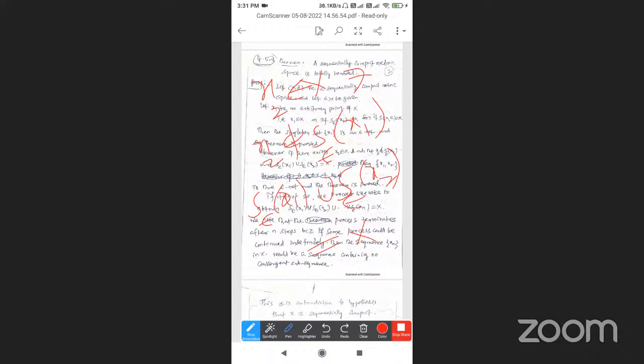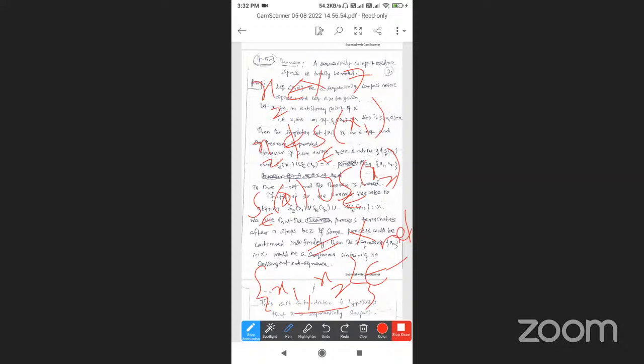Let X be a sequentially compact metric space. Then the set {x1, x2} is an epsilon net. Before that, the singleton {x1} is an epsilon net. Now the set {x1, x2} is an epsilon net. The theorem is proved.